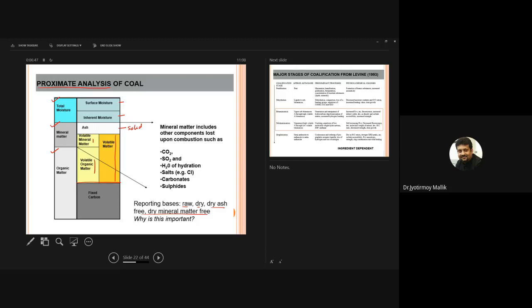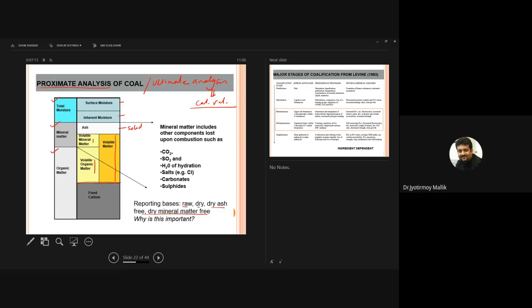Okay, which is very well given in Singh's book. And with proximate analysis, there is also something called ultimate analysis. That also you must read. In ultimate analysis, you also find out the calorific value of the coal.